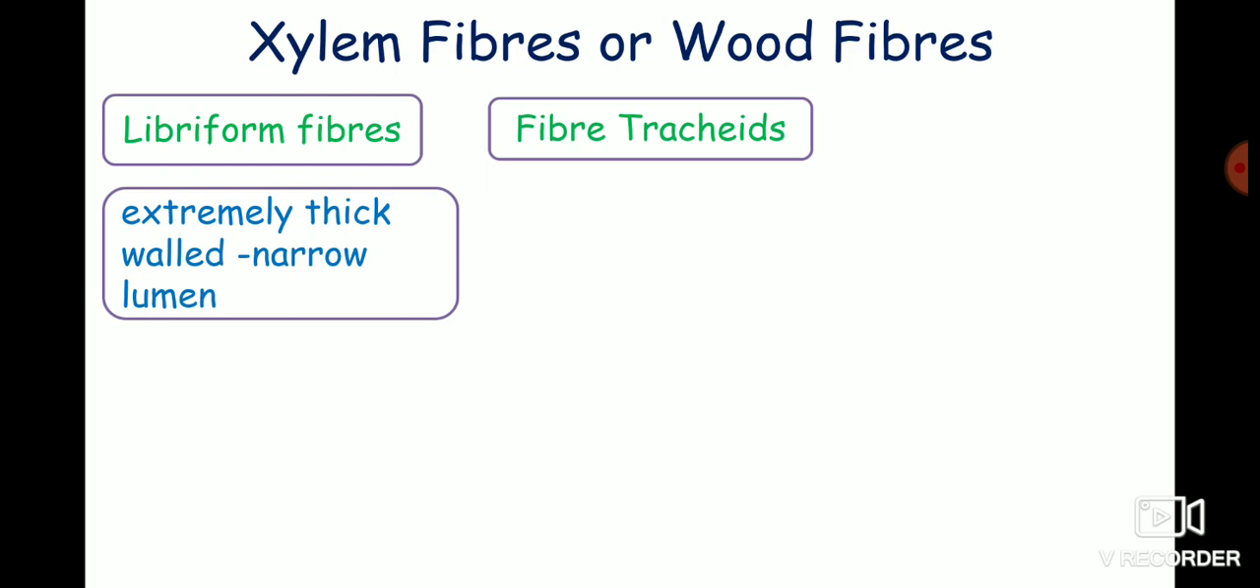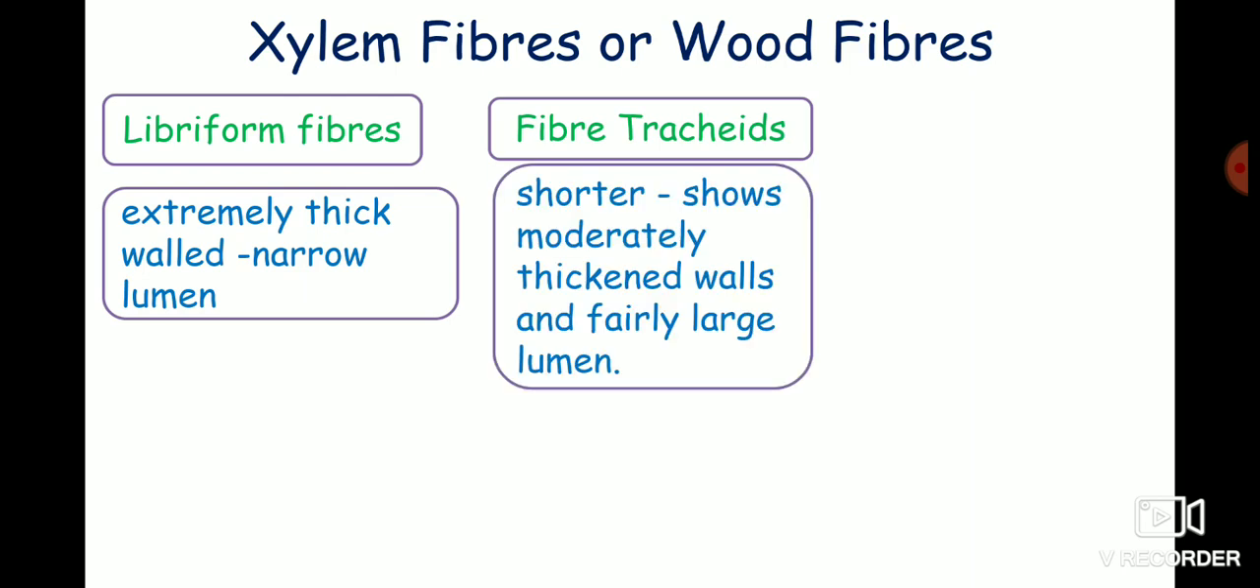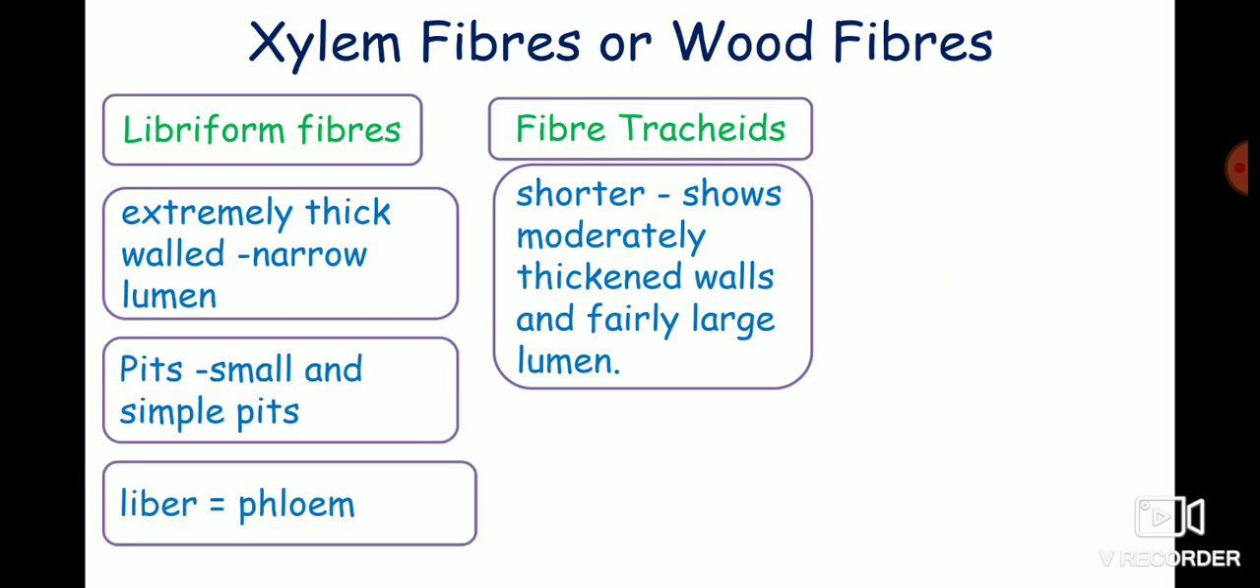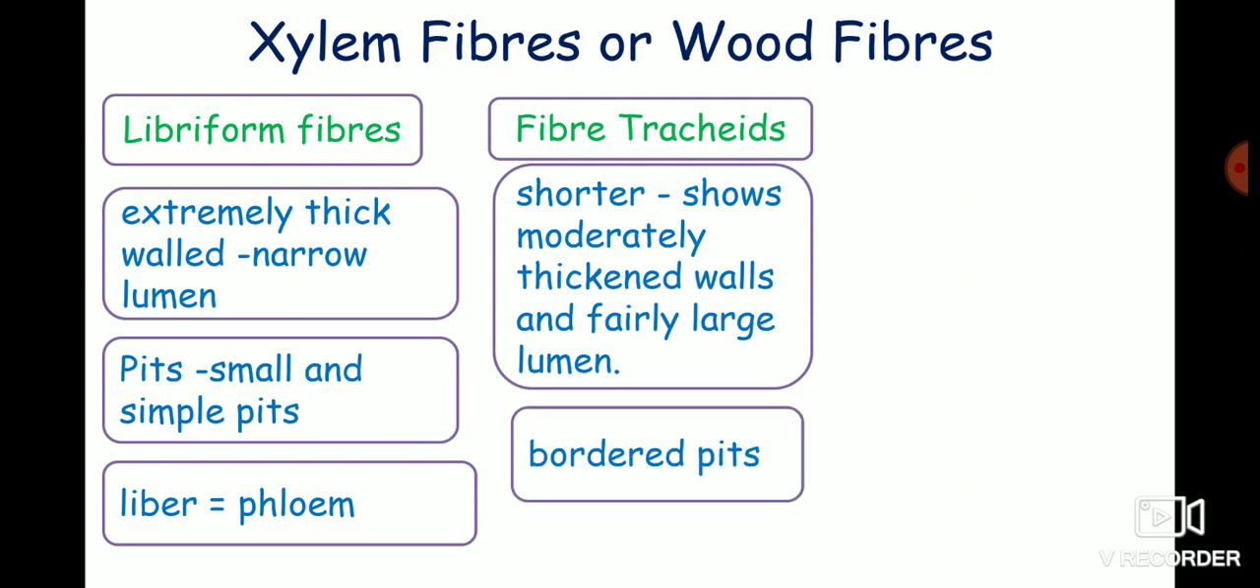The pits are small and they have only simple pits, whereas the fiber tracheids are shorter than the libriform fibers and show moderately thickened walls and they have a fairly large lumen. The fiber tracheids show the border pits. So here the libriform fibers have the simple pits, whereas the fiber tracheids have the border pits.